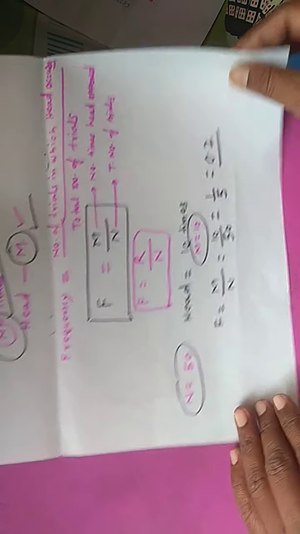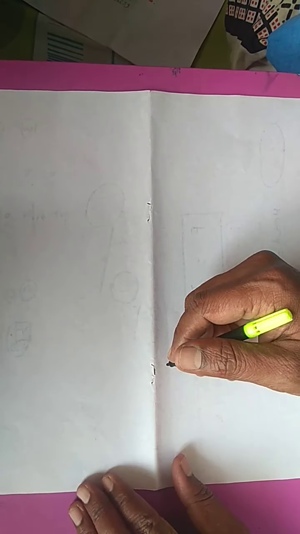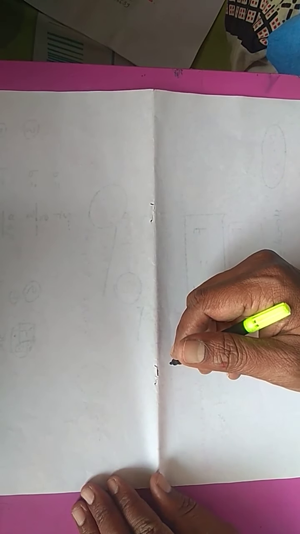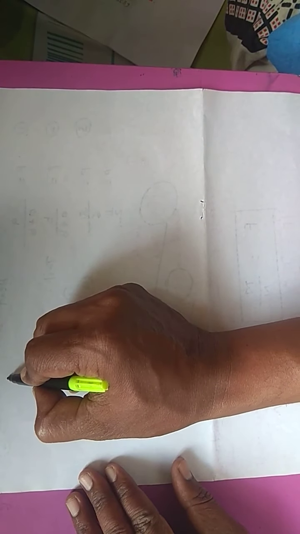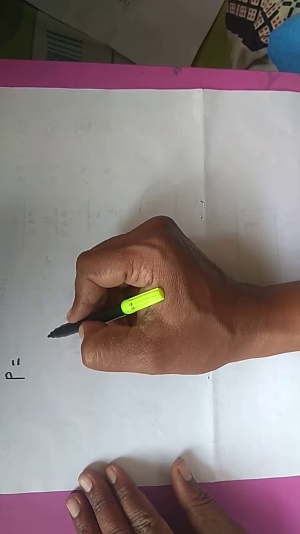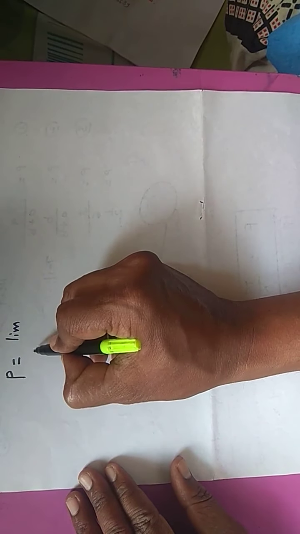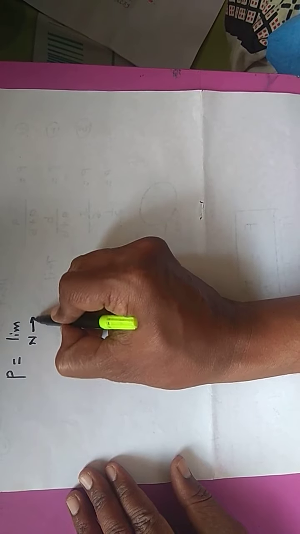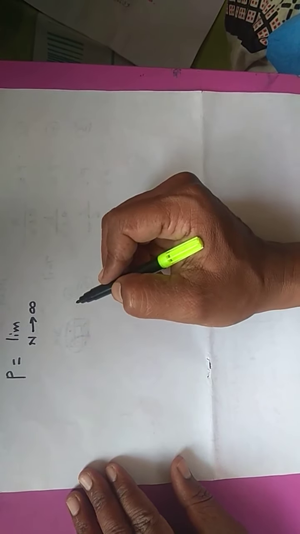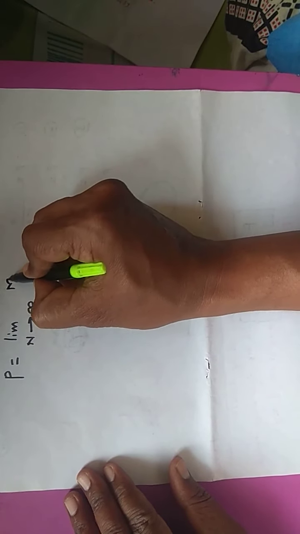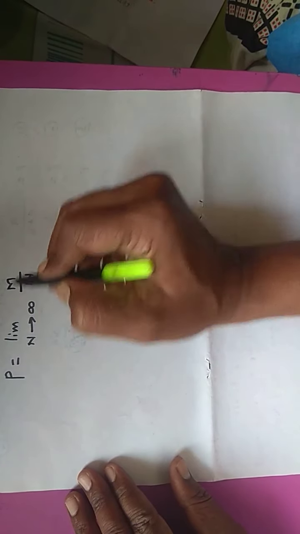So in this case, we have the general formula for the relation of probability in terms of frequency, that can be written as probability P is equal to the limit n, means number of trials, tends to infinity of m upon n.